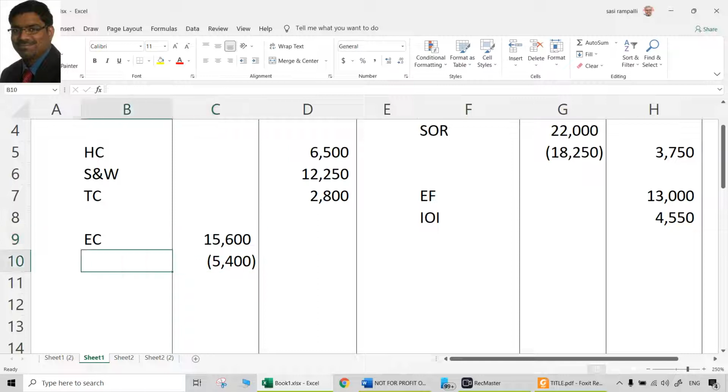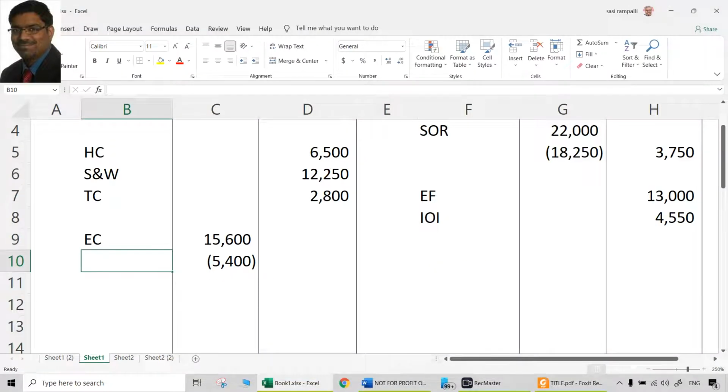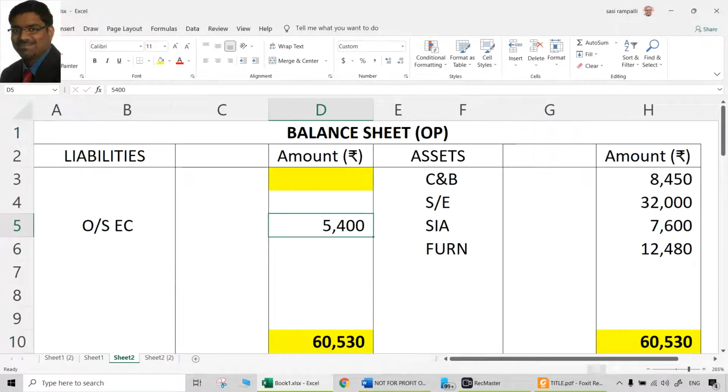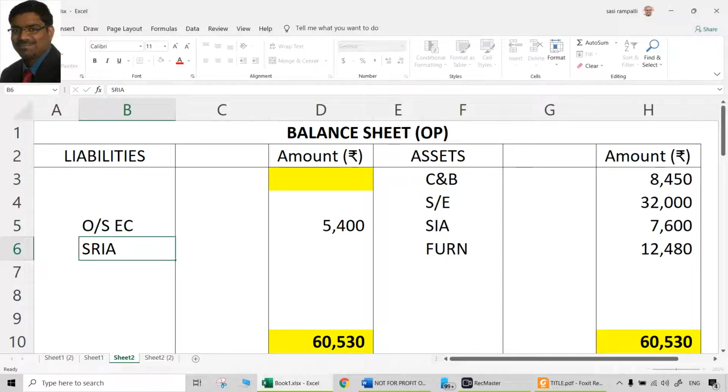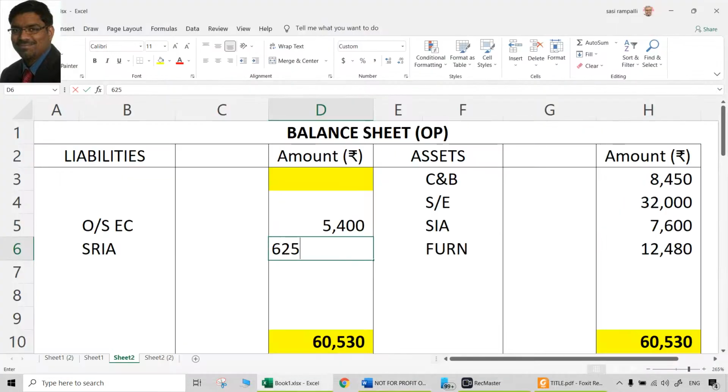So 5,400 to be reduced from electricity charges. That is a treatment for opening outstanding electricity charges. Subscriptions in advance 6,250. Once again, subscriptions in advance will be a liability. Subscriptions received in advance, that means that is a liability on the opening balance sheet. That is pakka, that is guaranteed 6,250.